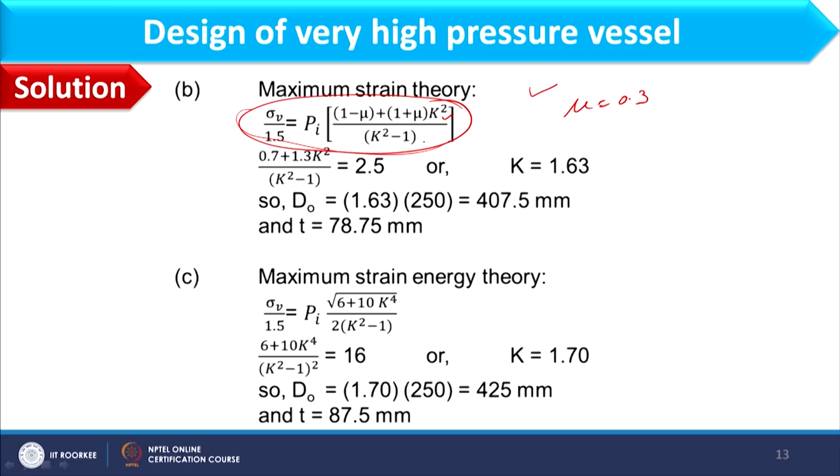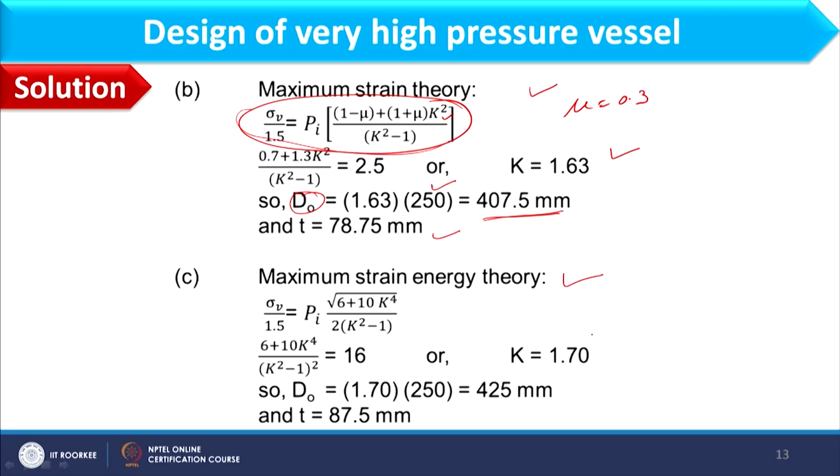So, putting all values over here, I need to extract K, and that comes out as 1.63. I know the internal diameter, I can find out dO, which comes out as 407.5, and then the thickness becomes 78.75 mm.